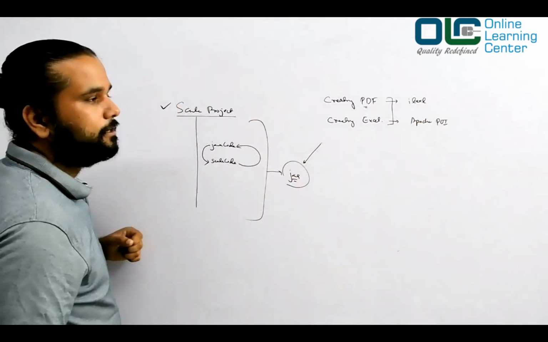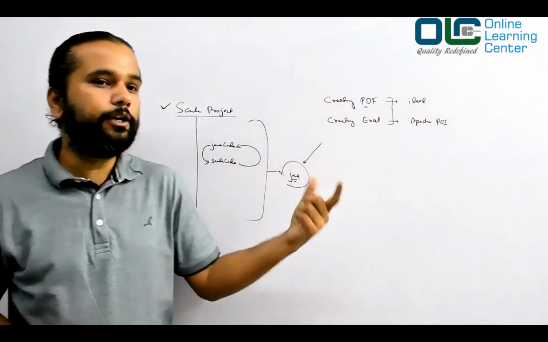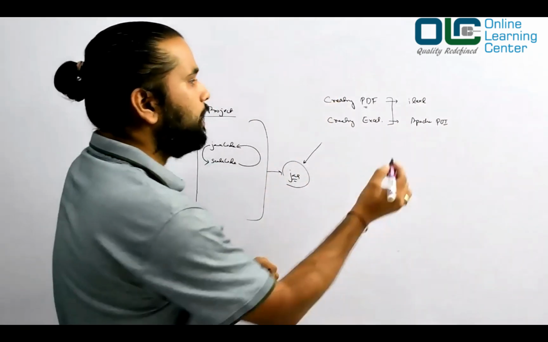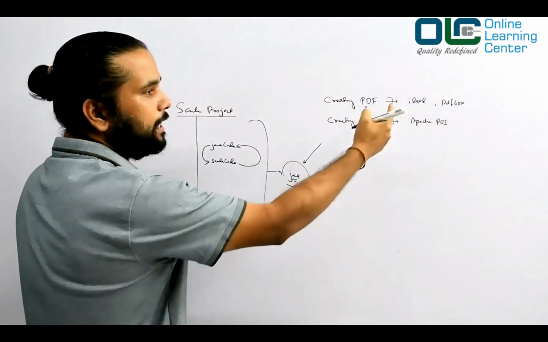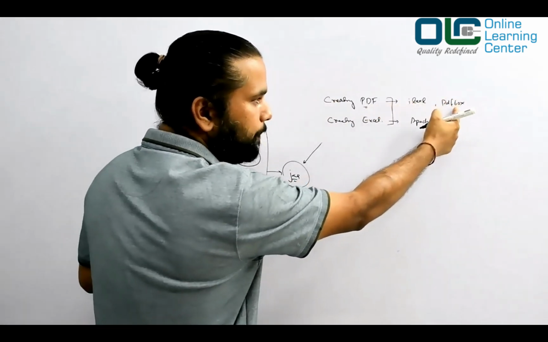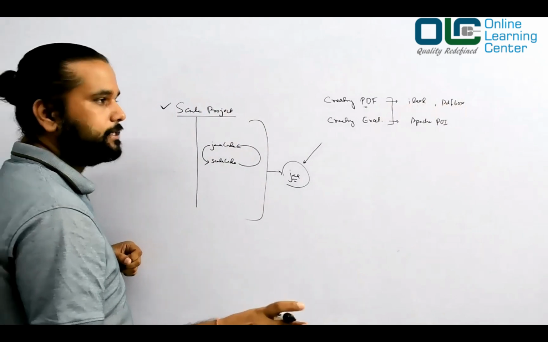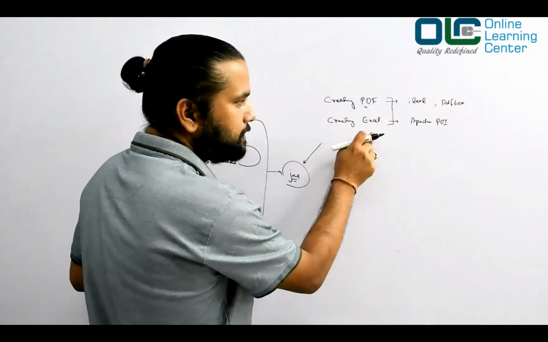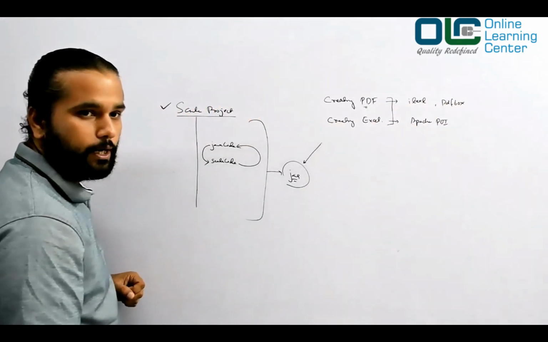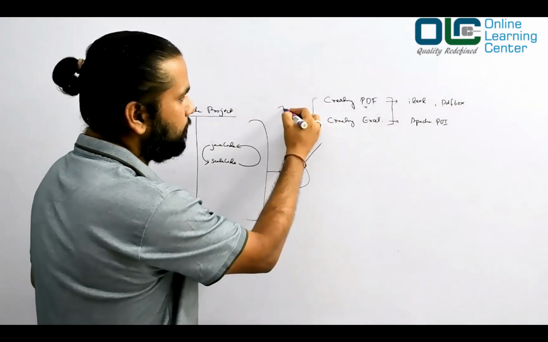iText is a library in Java where you can create a PDF file. You also have something called PDFBox. So either you would be using iText or PDFBox, third-party APIs or libraries, or if you want to deal with Excel, then most likely you use Apache POI. That's what you basically do in your Java projects.